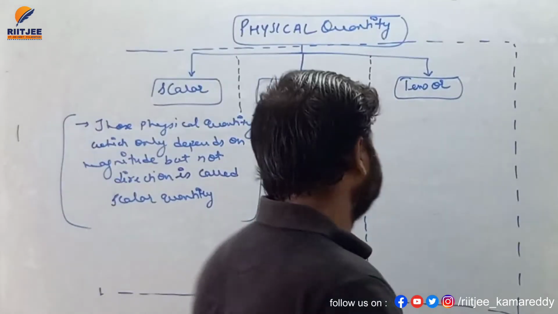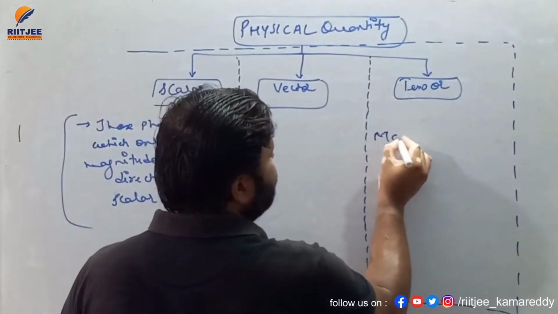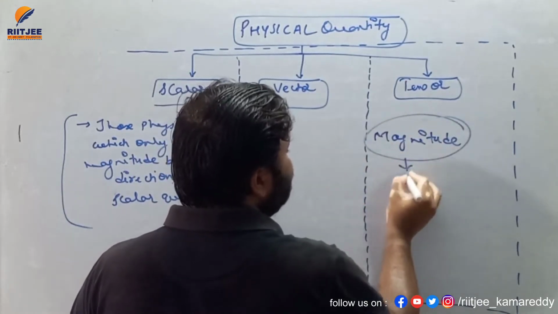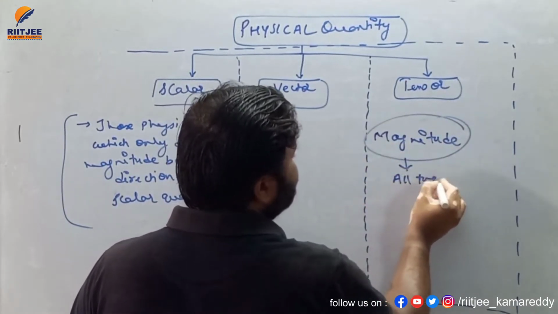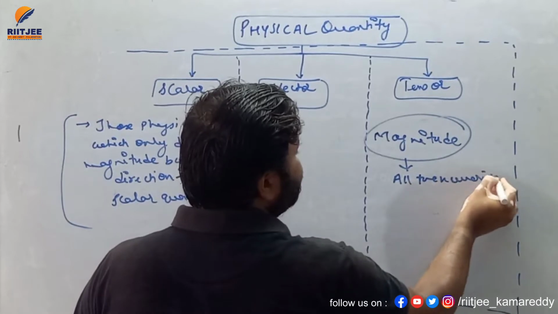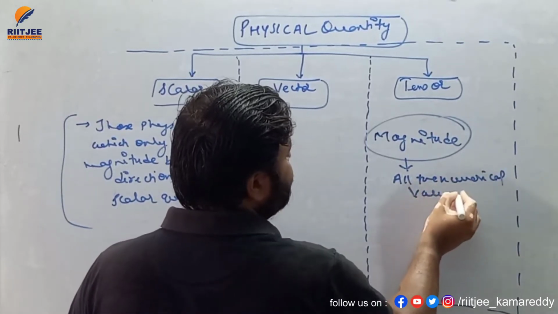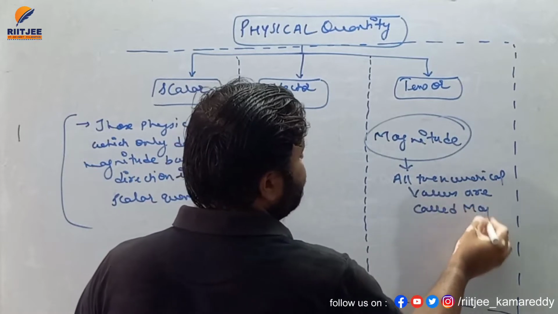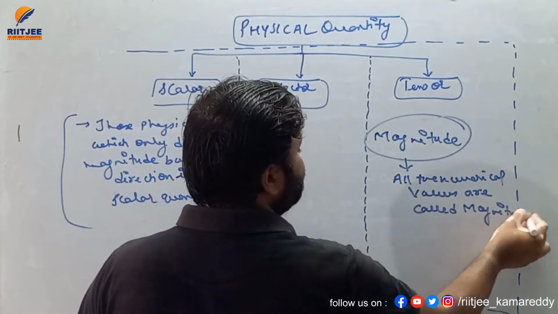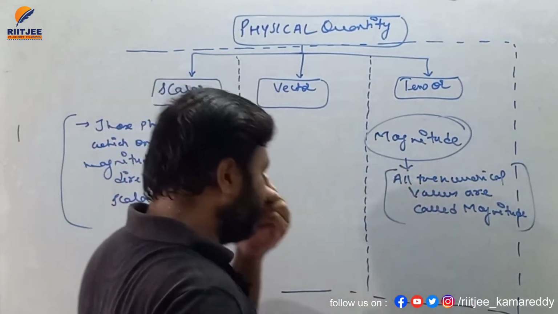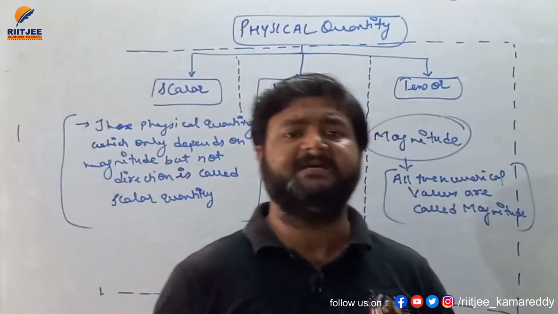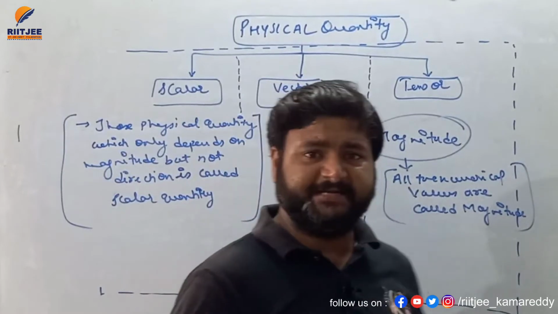Second thing is, my dear student, magnitude. Remember, I'm talking about magnitude. So all the numerical values are called magnitude. All the numerical values are called magnitude. Whatsoever numerical value there is, it is considered to be magnitude.